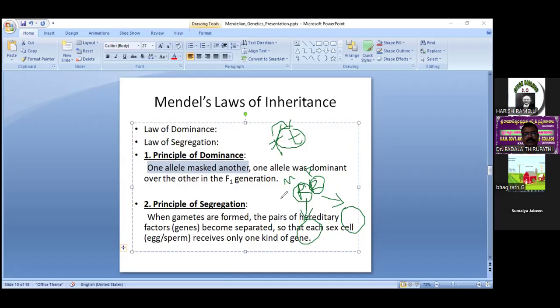So the principle of segregation is nothing but: F1 plants at the time of sexual reproduction, the meiosis takes place, when gametes are formed, the allelic genes are separated and each allelic gene is received by only one gamete.